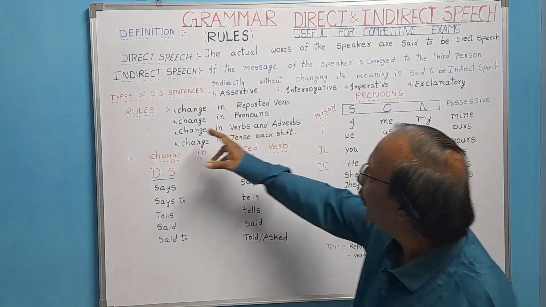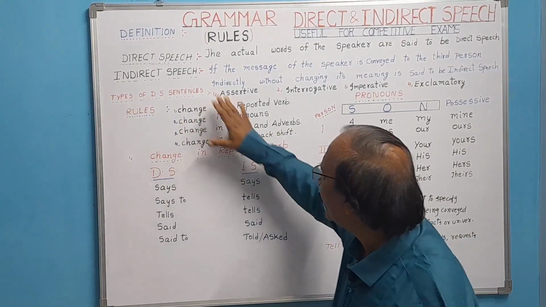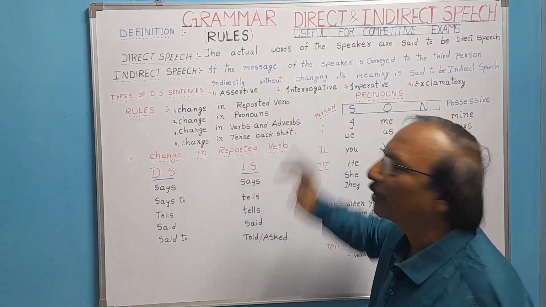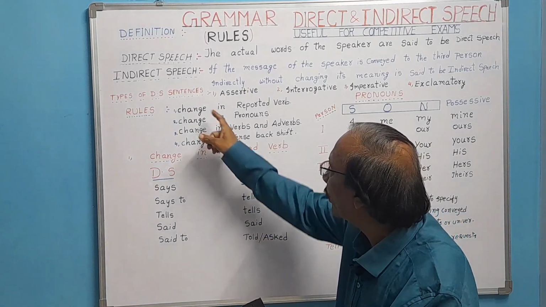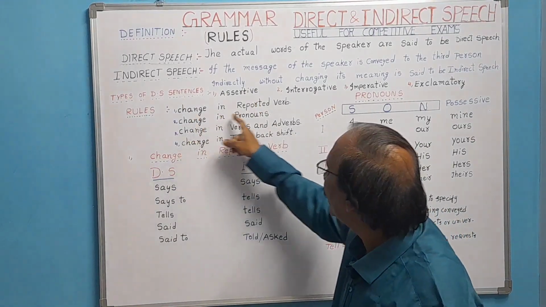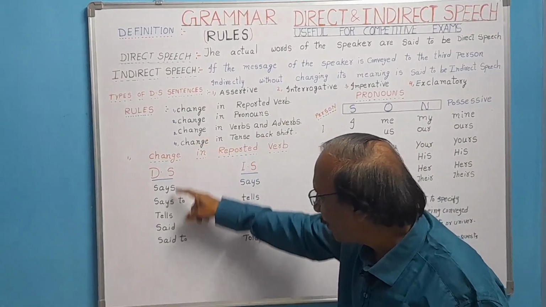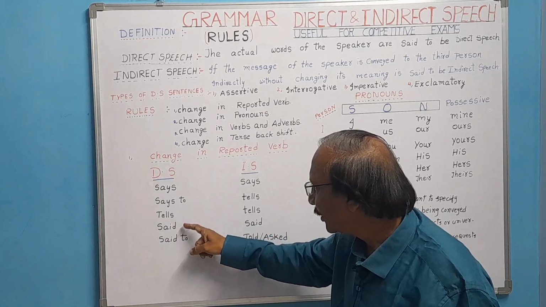Once again, let me see. The direct and indirect speech completely depends on these four points. First, change in reported verb. In the beginning only you will come across the reported verb. I will write a sentence and explain, don't worry. Change in reported verb: here in direct speech you will come across says, says to, tells, said, said to.